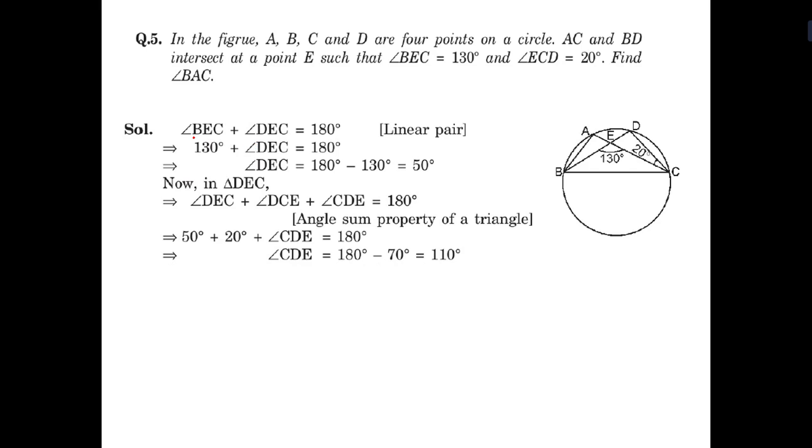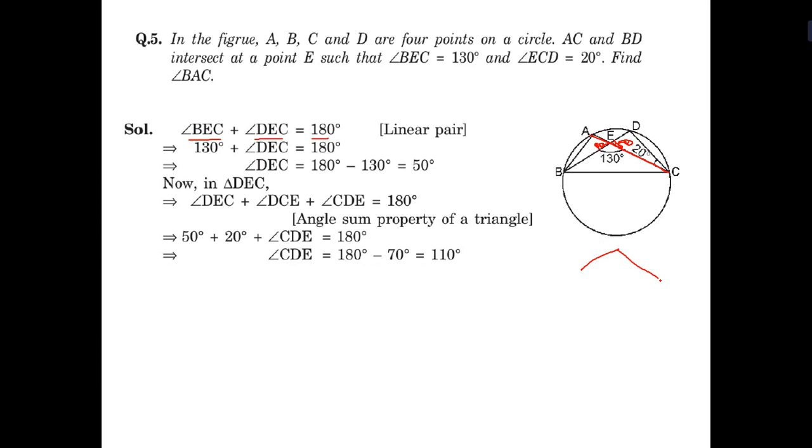Now BEC plus DEC is equal to 180, a linear pair. You will see that here it is a straight line, so it is a linear pair. So with 130, here we get 50 degrees. So DEC here is 50 degrees also. Here we can also get 50, here also 50.